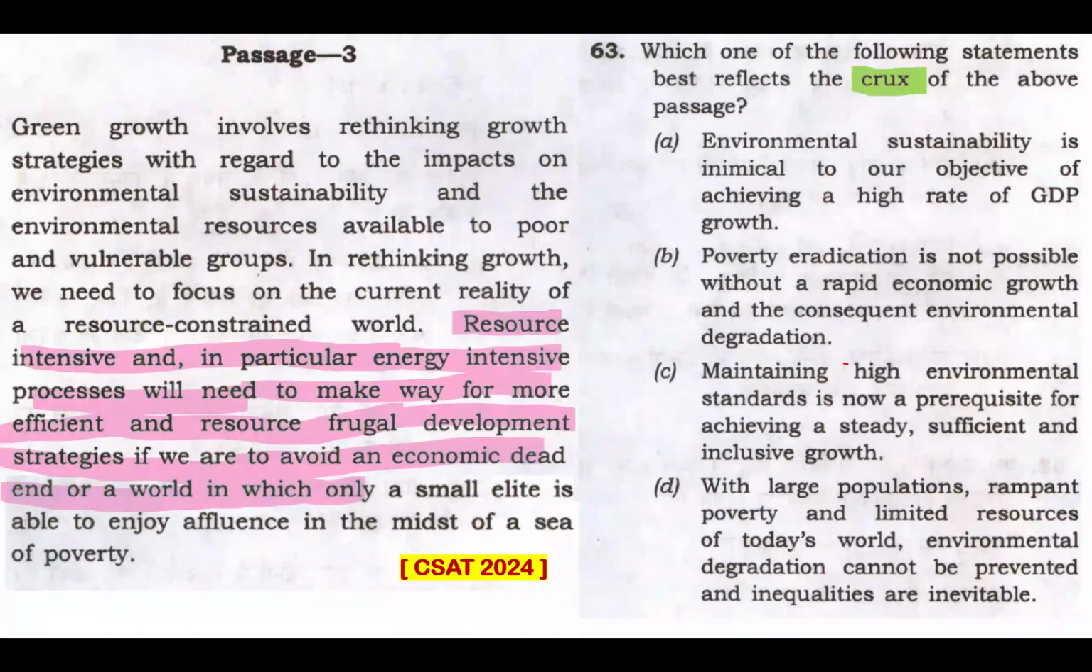Now, these things, as per the passage, so this option C, which is the right answer, clearly is aligned with the theme of the passage, which emphasizes the need for environmentally sustainable growth strategies to achieve inclusive growth and avoid economic and social disparities. So, option C is my answer.